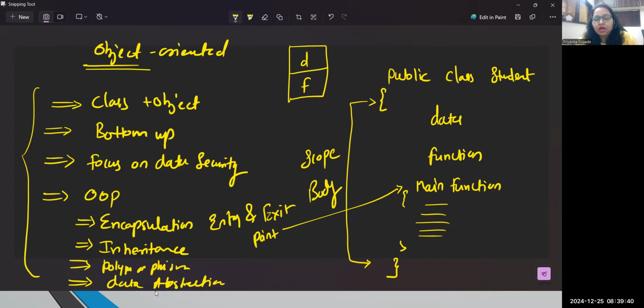Third point, Java is a platform independent programming language. Now, a few things I wanted to discuss related to platform. So, guys, what is the meaning of platform?